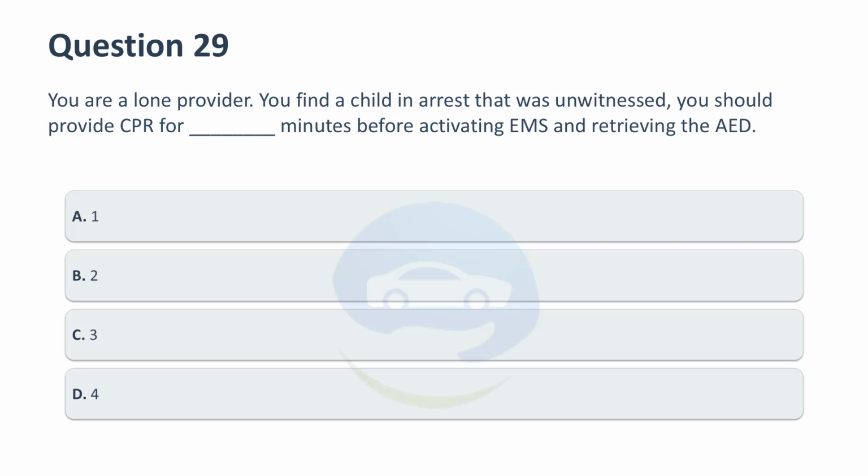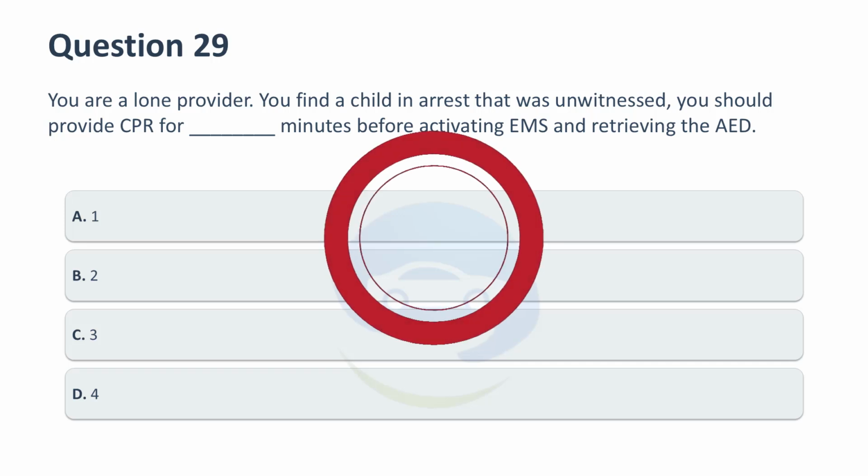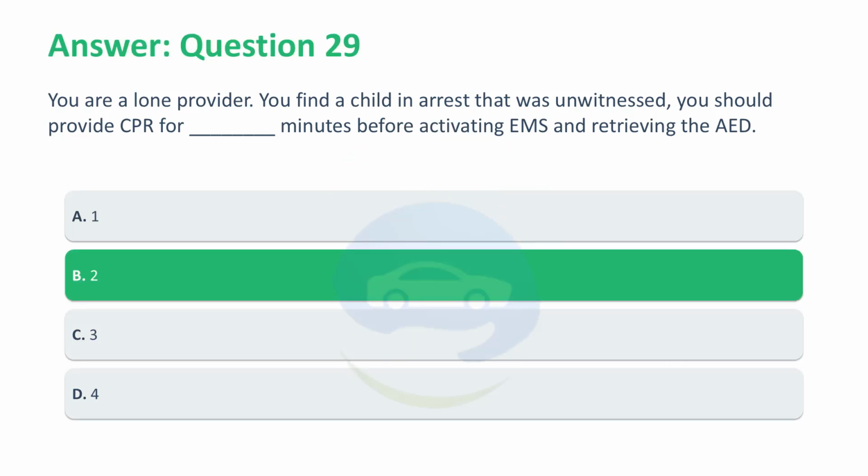You are a lone provider. You find a child in arrest that was unwitnessed. You should provide CPR for how many minutes before activating EMS and retrieving the AED? A. 1. B. 2. C. 3. D. 4. Correct answer, B. 2. For an unwitnessed arrest, the lone provider should provide 2 minutes of CPR to ensure circulation prior to activation of emergency services. Increased circulation improves the chances of ROSC.